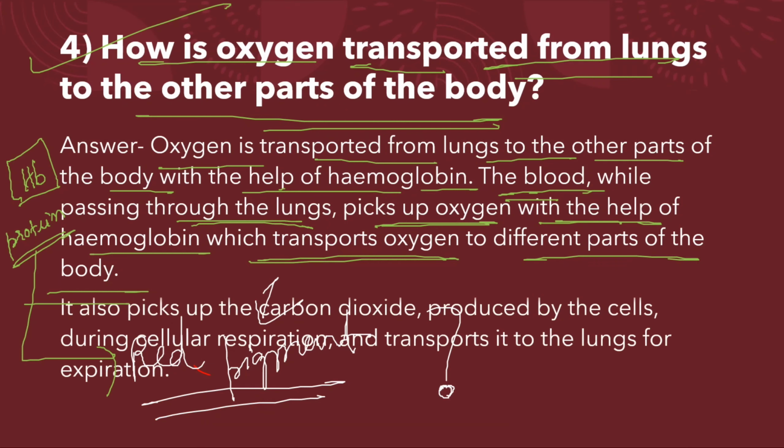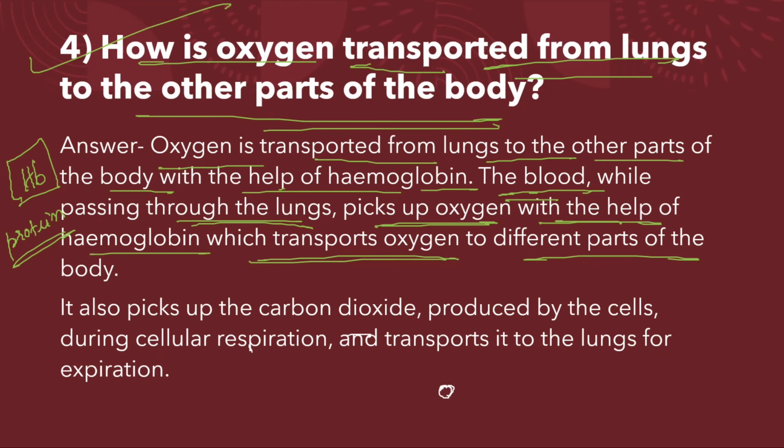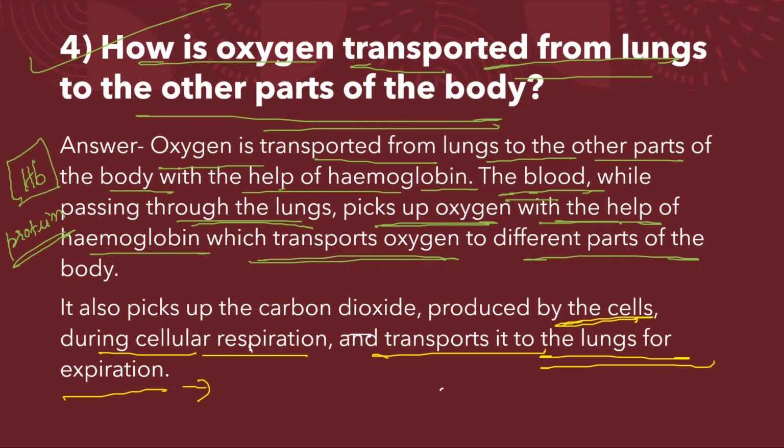Clear, students? It also picks up carbon dioxide produced by the cells during cellular respiration and transports it to the lungs for expiration. Inspiration and expiration. Expel out. So it is exhale or expel out.